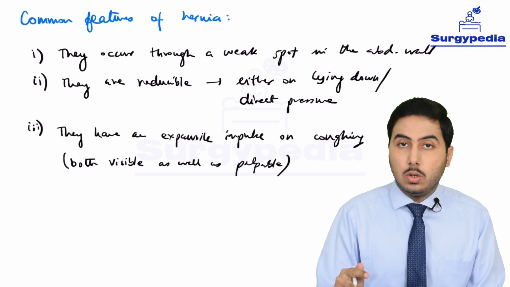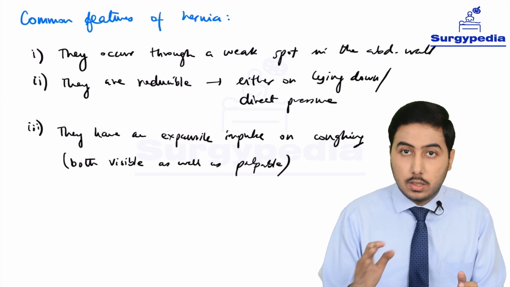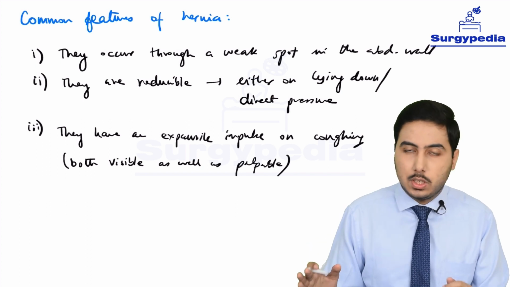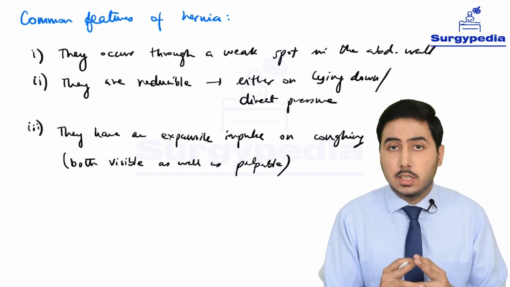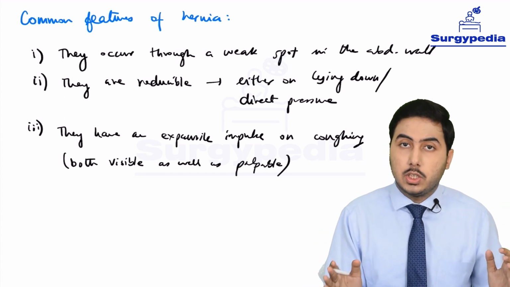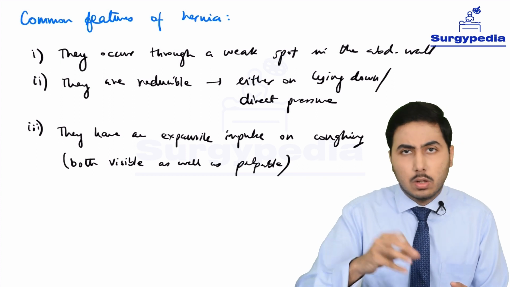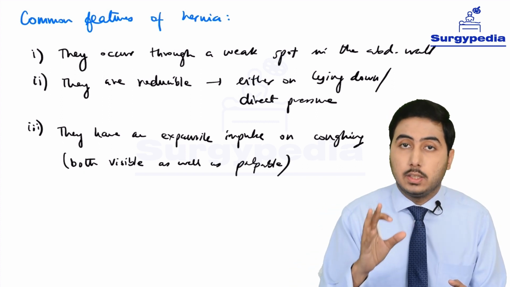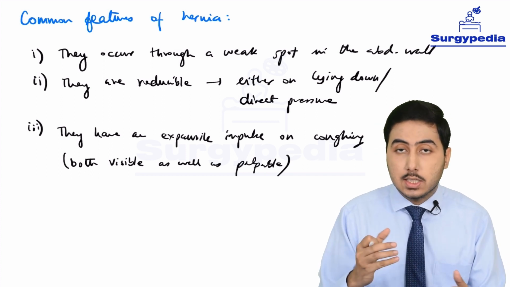So whenever we are examining a patient of hernia, we have to look at these points. So the first point is that's the basic principle of hernia, so it occurs through a weak spot. Next is that it's reducible. So whenever we ask the patient to lie down, that swelling either reduces spontaneously, or the patient can try and reduce the swelling. That is also a common feature for all hernia. Number 3 is that it has an expansile cough impulse.